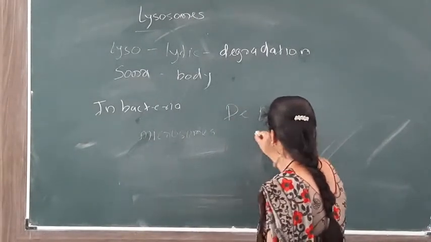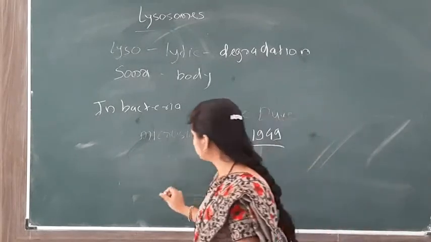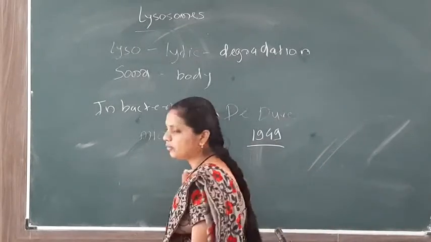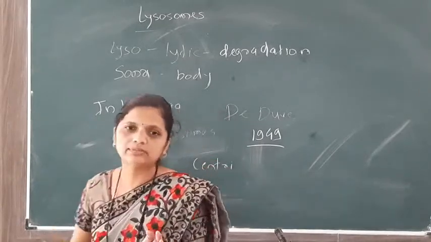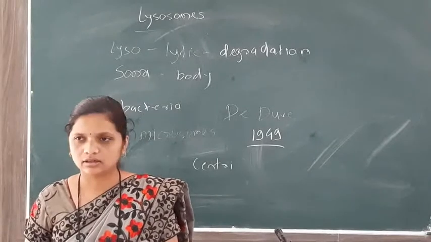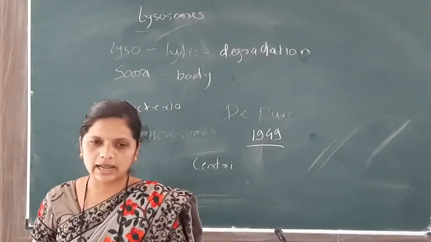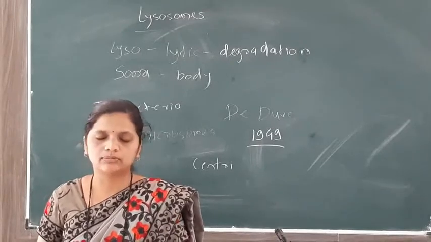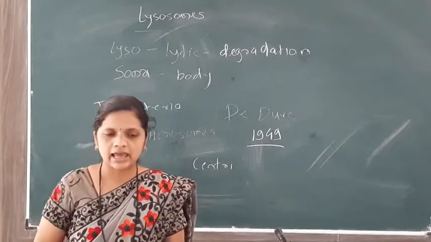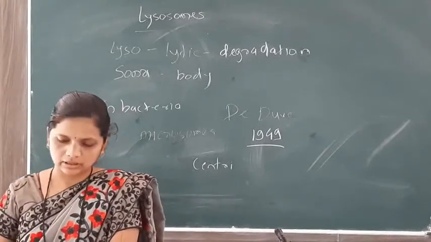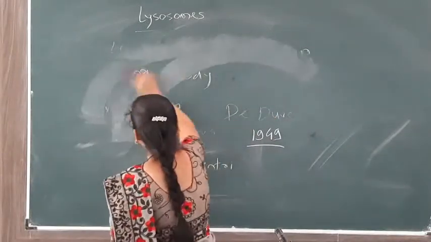in 1949 by the process of centrifugation. In centrifugation, he observed that some parts of the cells had a sedimentation coefficient more than microsomes and less than mitochondria, and he named these particles lysosomes. Then we first see what the structure of the lysosome is.